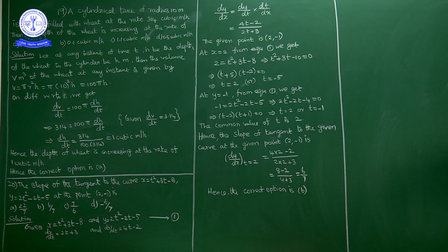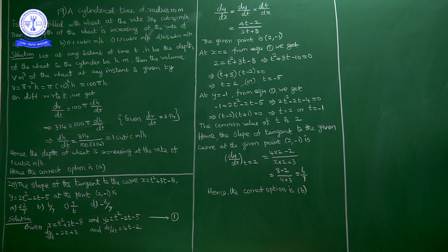So dy by dx, how much did we get? 4t minus 2 upon 2t plus 3, no? So at t equal to 2, we have 4 into 2 minus 2, 8 minus 2, 6 upon 7. Okay, so the slope of the tangent to this curve at (2, minus 1) is 6 by 7.